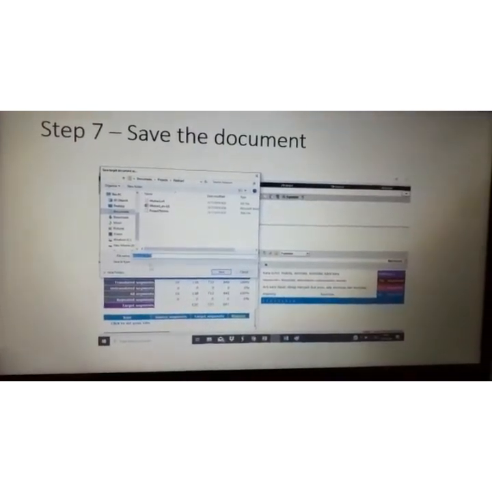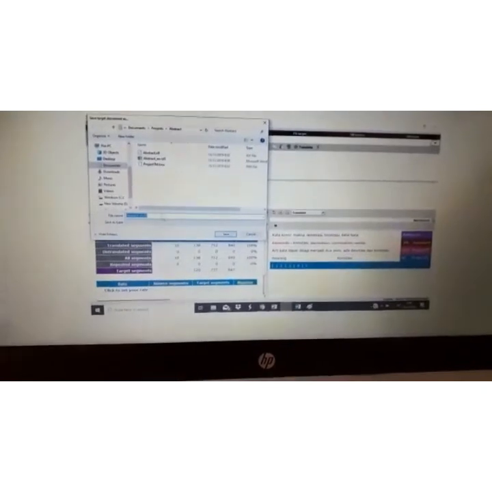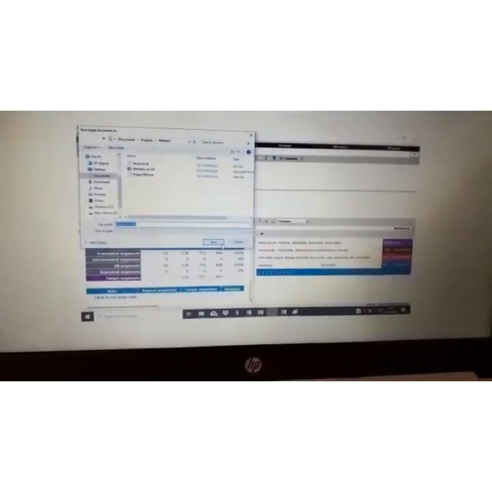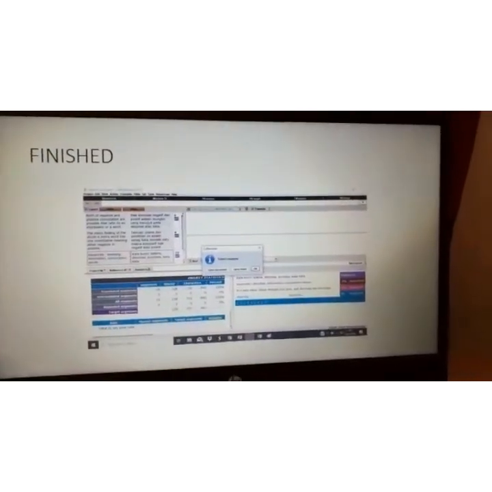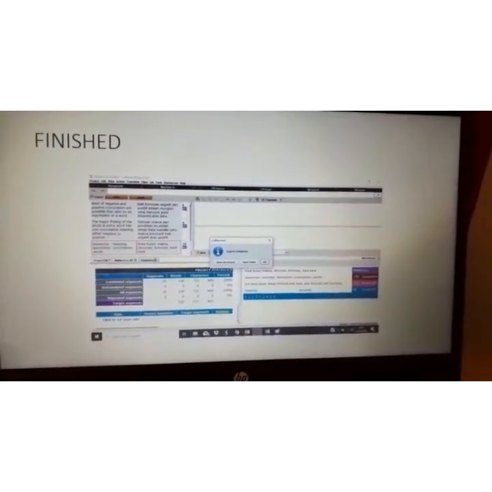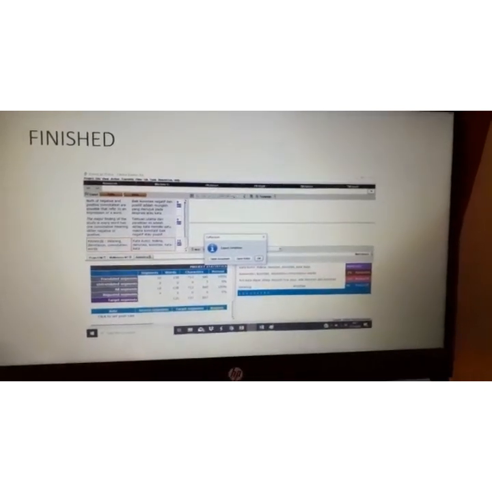In saving the document, we can rename it and then save, and the export is completed, and we have saved the document also. And the translation using the CafeTran Espresso application is done.